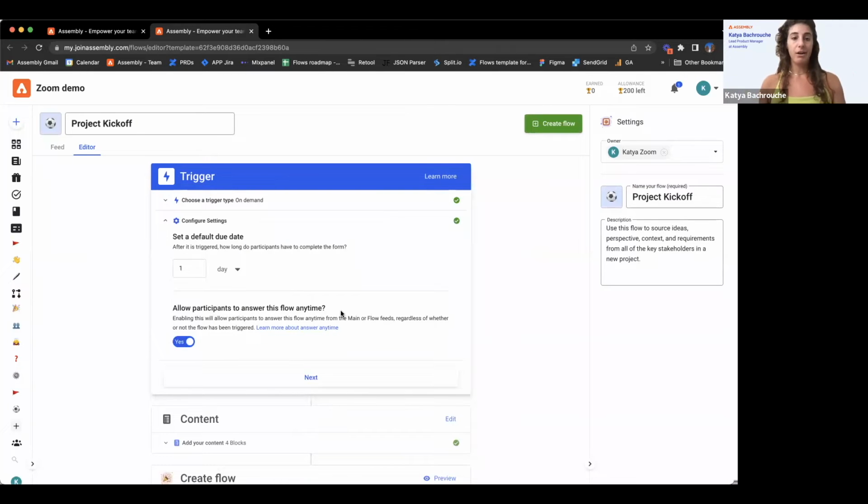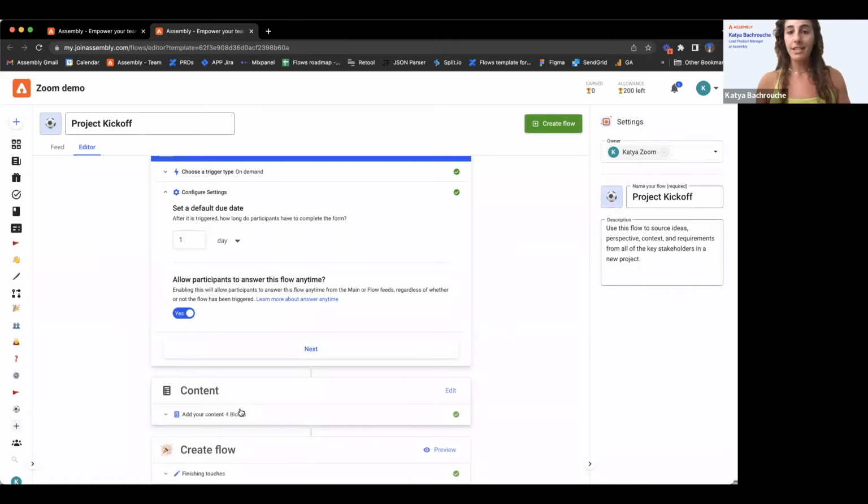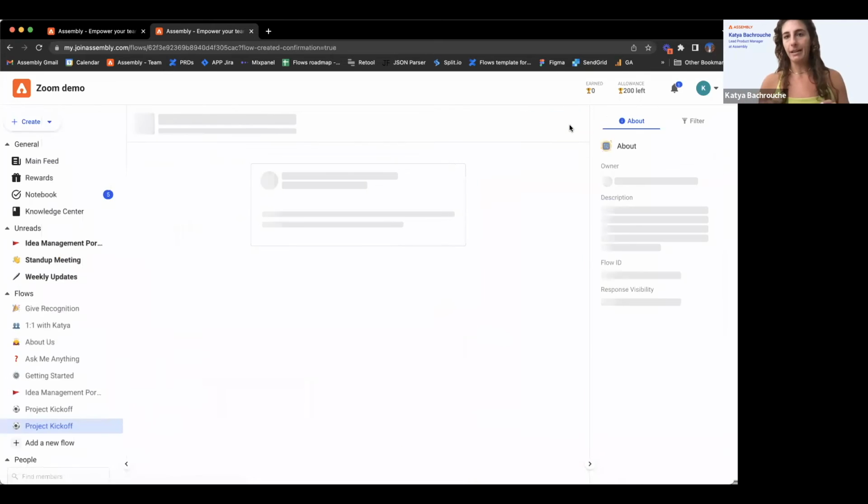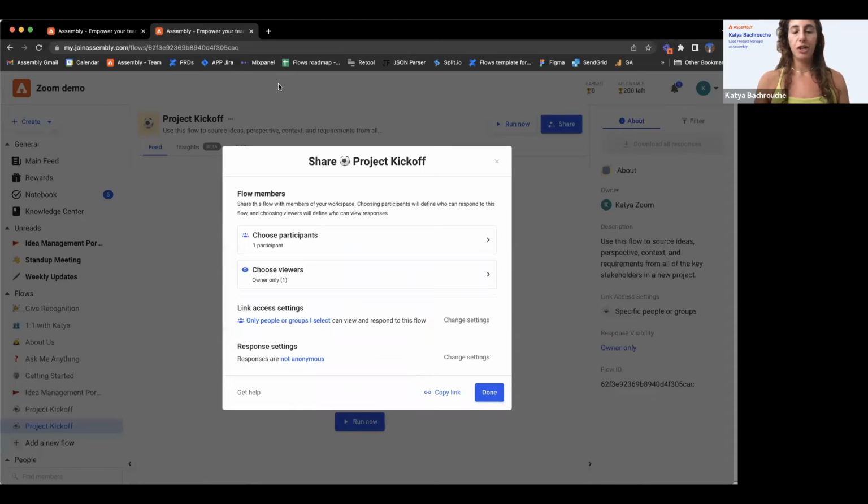Use this template. And then here, configure if you want it to be scheduled, on demand, whatever. Content's the same. Create flow, one button, and that's all it takes. Share it with your team.